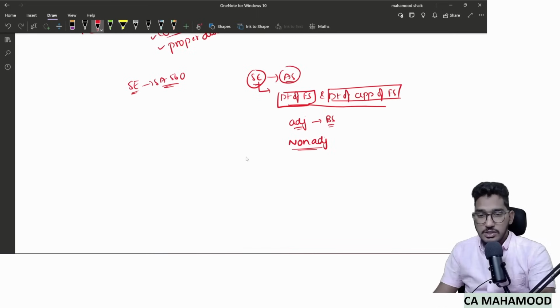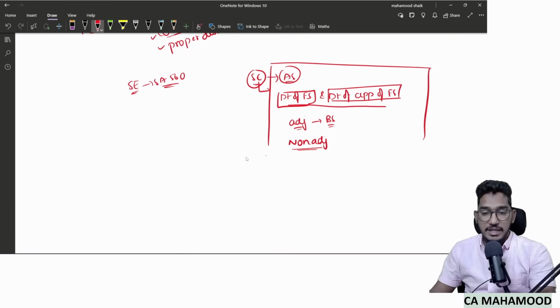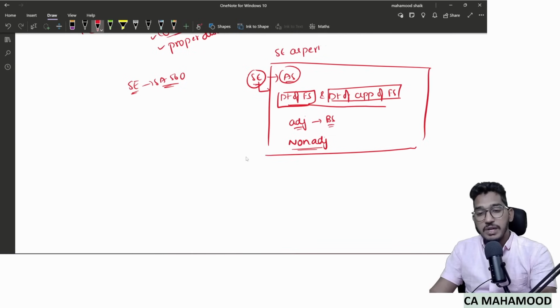So this is how the term subsequent events is defined as per accounting standards. They might ask you, what are subsequent events as per the financial reporting framework? They are asking what subsequent events are as per accounting standards. If they ask you, you have to write this.